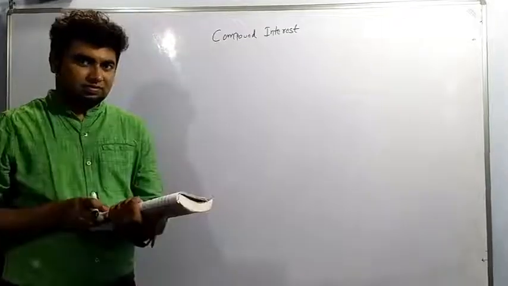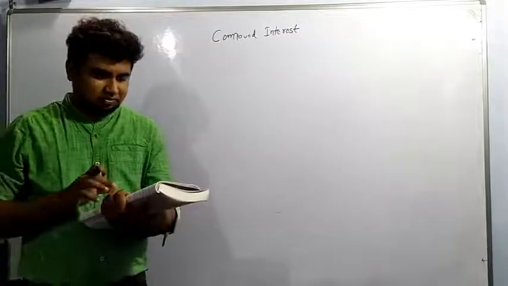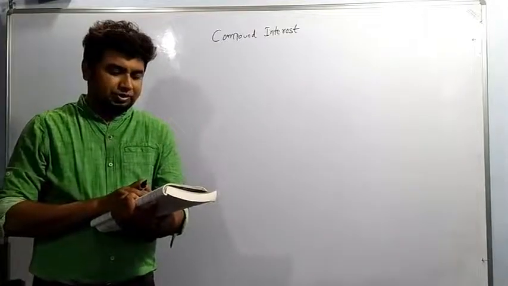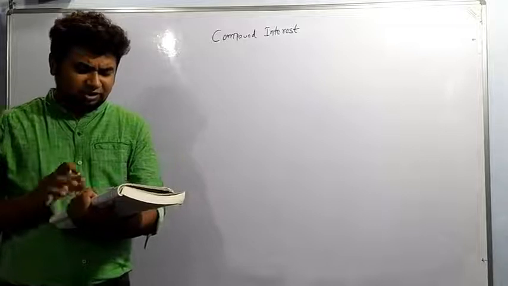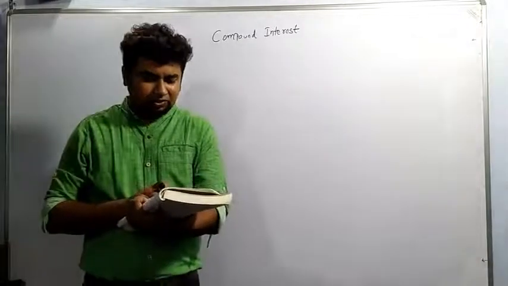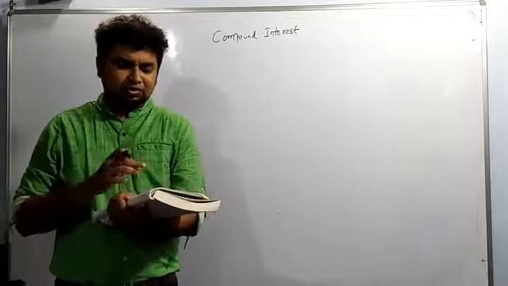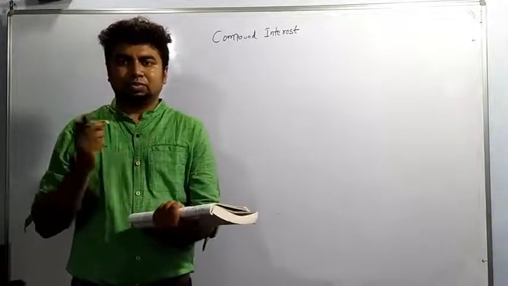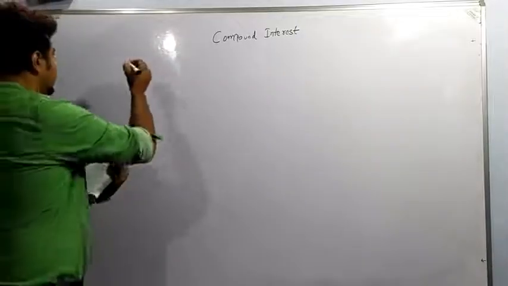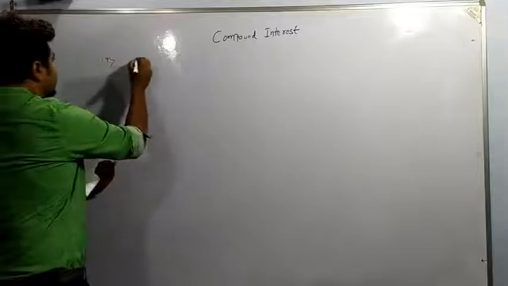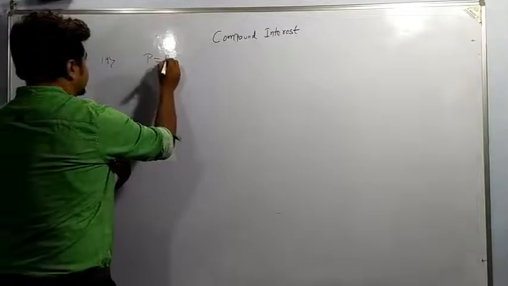Okay. So we'll be doing question number 14. So 14 number, it is written, a man borrows rupees 6,000 at 5% compound interest. So principal is rupees 6,000.